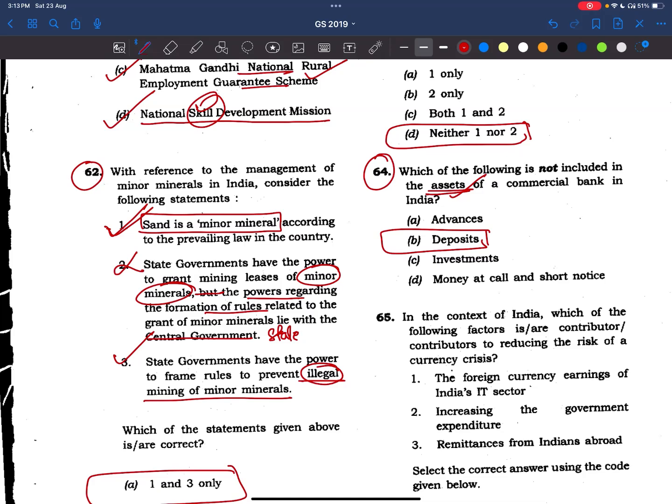Now see, we have to read about the banking sector. Of course, this question is a very basic question, and we have to know about the assets and liabilities of the banks also. Very simple question, friends.